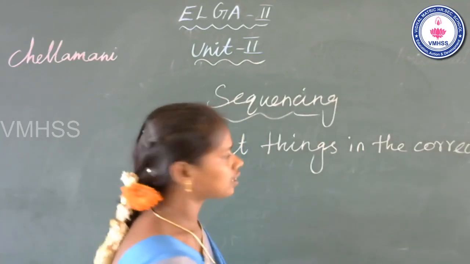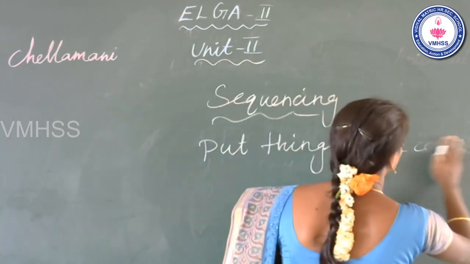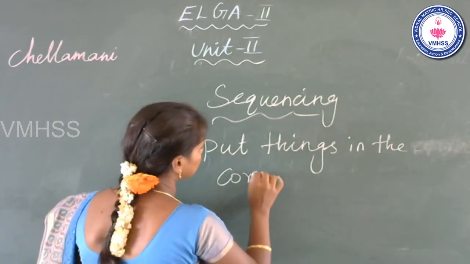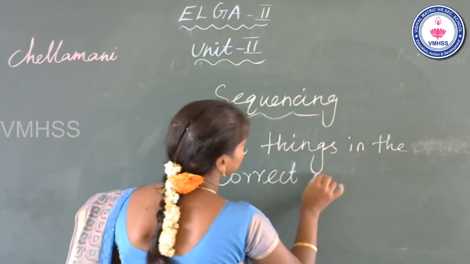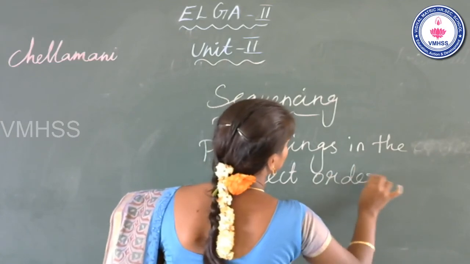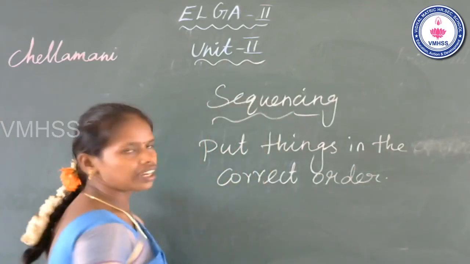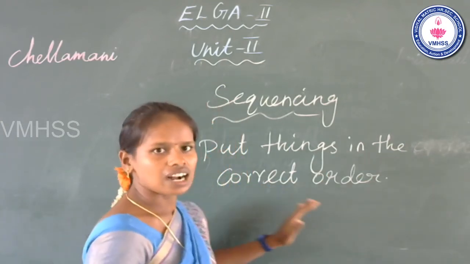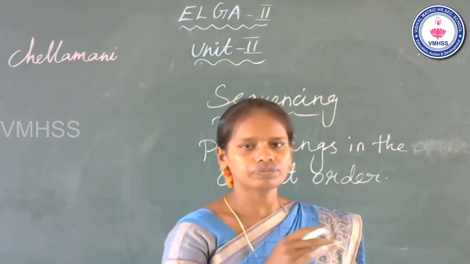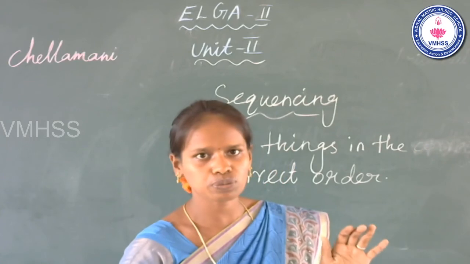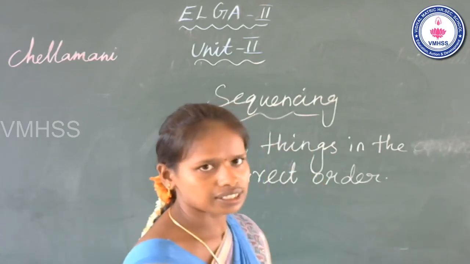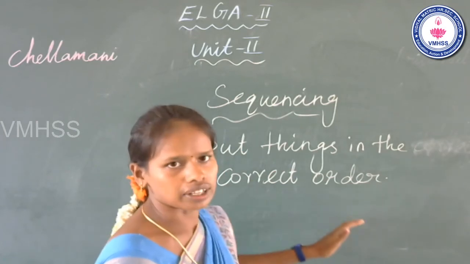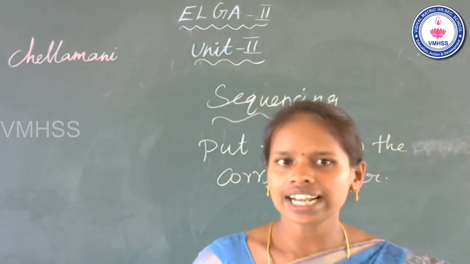Put things in the correct order. This is called sequence. Sequence means put things in the correct order. Correct ah inga vandu மாத்தி மாத்தி இருக்கறத வந்து நீ கரெக்ட்டா அரேஞ்ச் பண்ணு. This means sequence. Okay? Put things in the correct order.